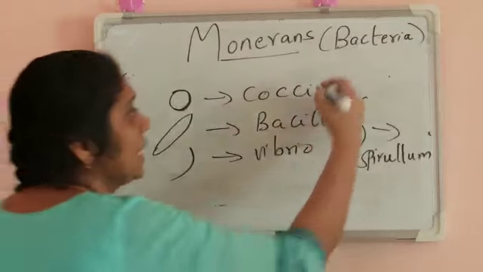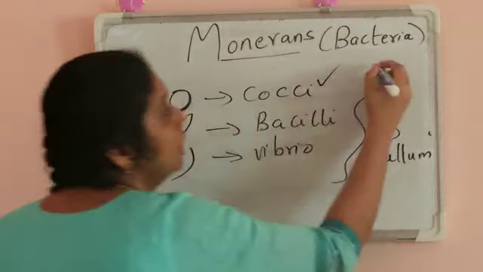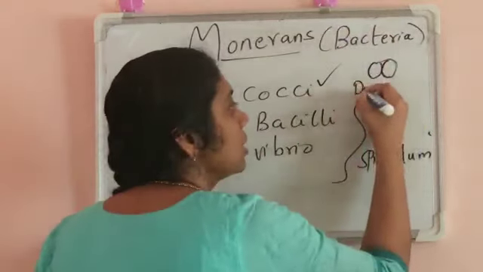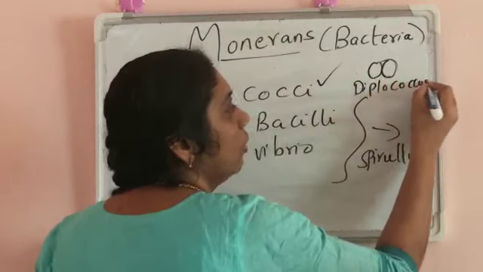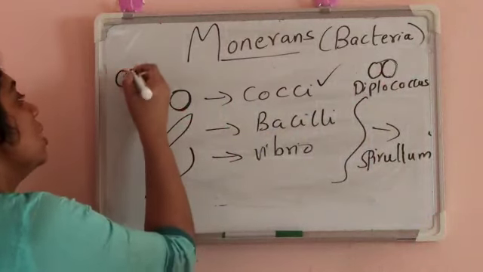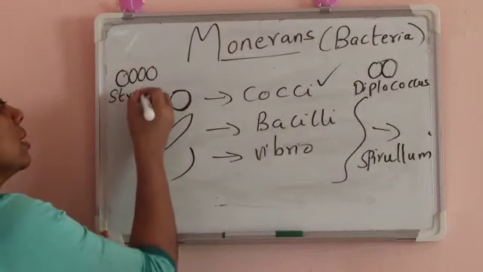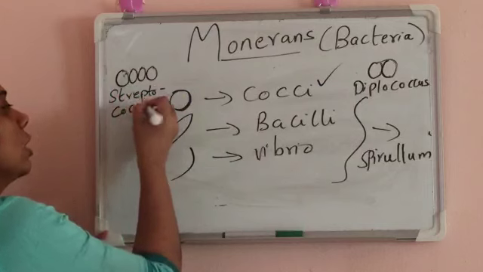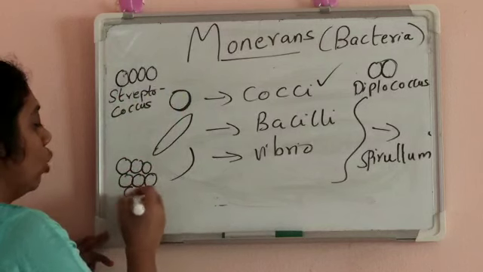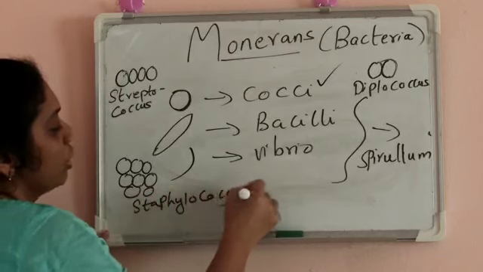The most commonly seen is the coccus. If two cocci are present, what is it called? Diplococcus. If two cocci are present, it is called diplococcus. If it is seen in chains, it is called Streptococcus. If it is seen in clusters, it is called Staphylococcus.